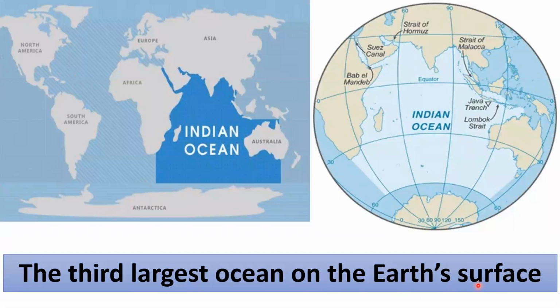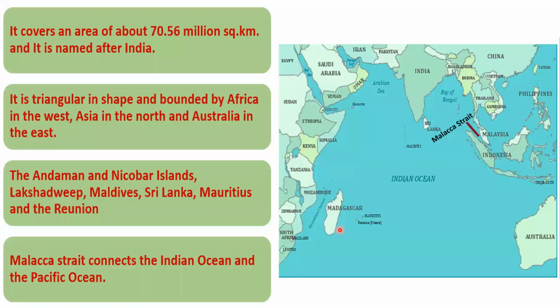The third largest ocean on the Earth's surface is the Indian Ocean, the only ocean to be named after a country. It covers an area of about 70.56 million square kilometers, and it is named after India. It is triangular in shape, bounded by Africa in the west, Asia in the north, and Australia in the east.